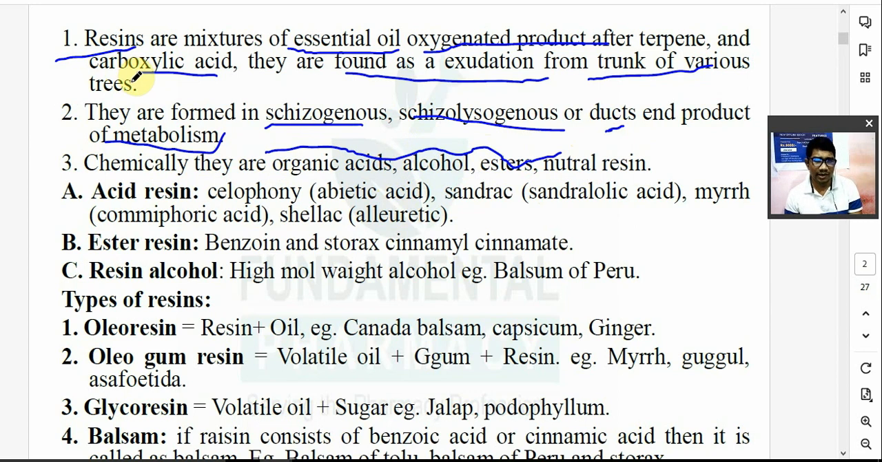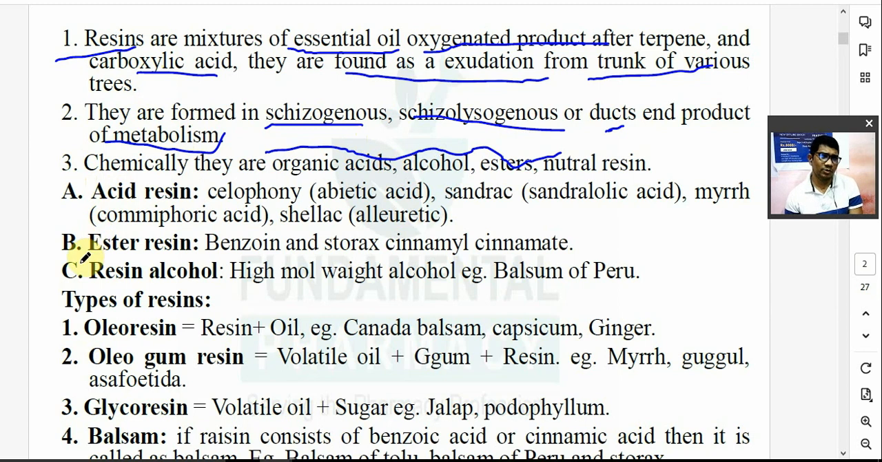So what are resins? Resins are a mixture of essential oil, and essential oil means volatile oil, okay? And oxygenated products of terpene and also carboxylic acid. It can have a carboxylic acid, it can have volatile oil, it can have gum, it can have terpene products. So they are found in the schizolysigenous or schizogenous glands of plants, and they are the end product of your metabolism. Chemically, they are organic acids, or they may be alcohol, they may be ester, or it may be natural resin.